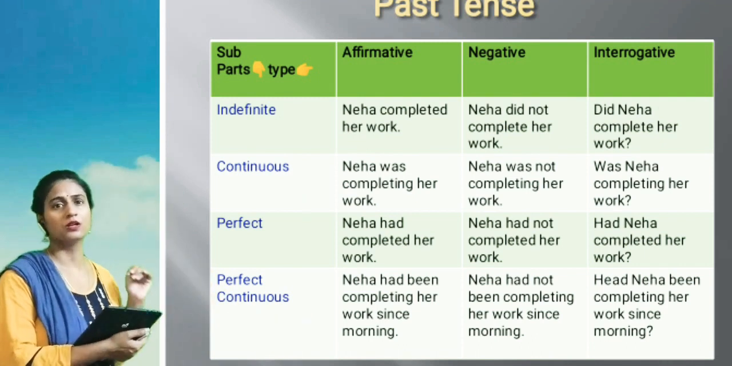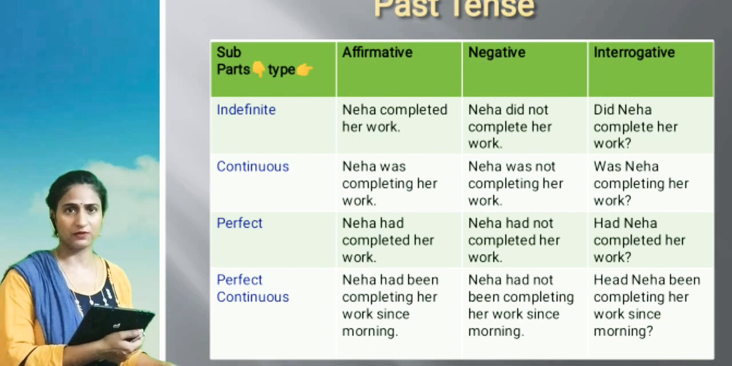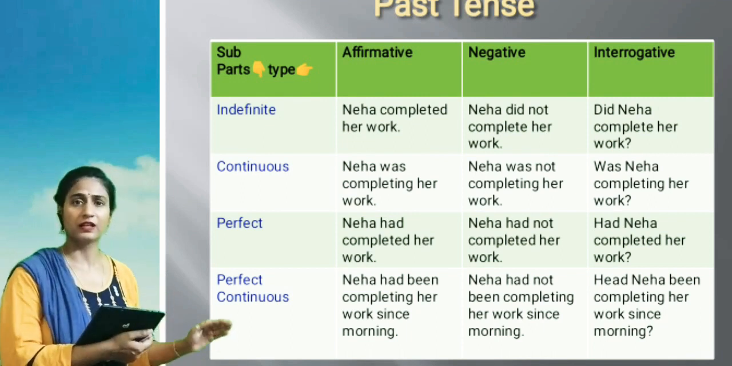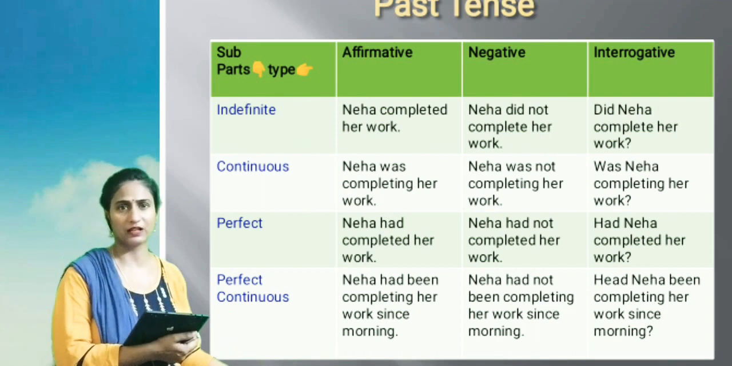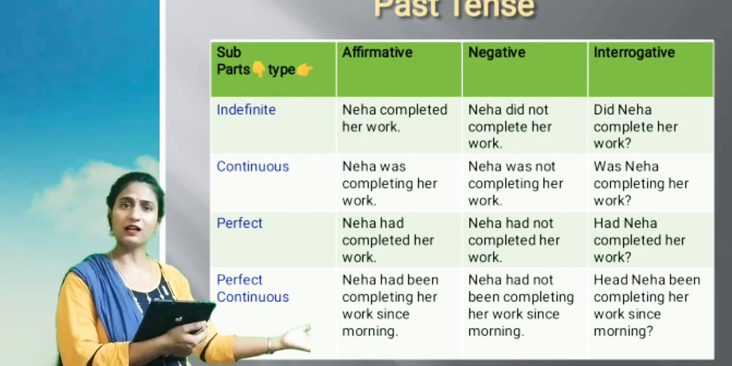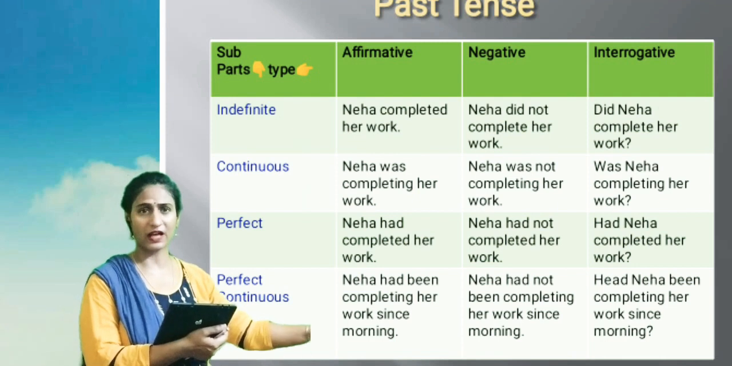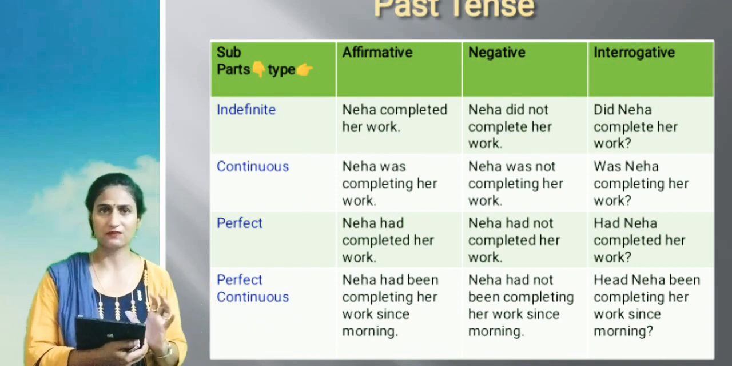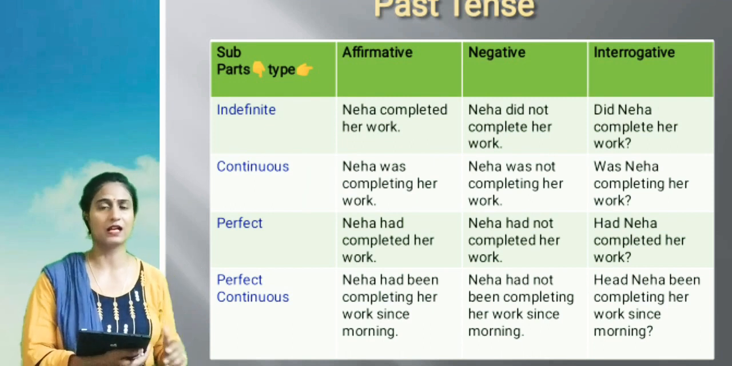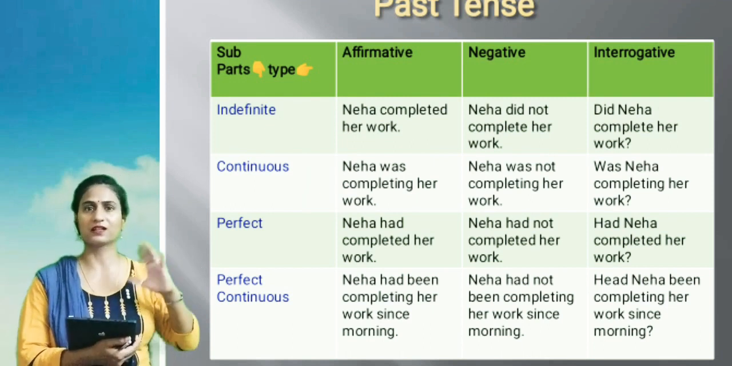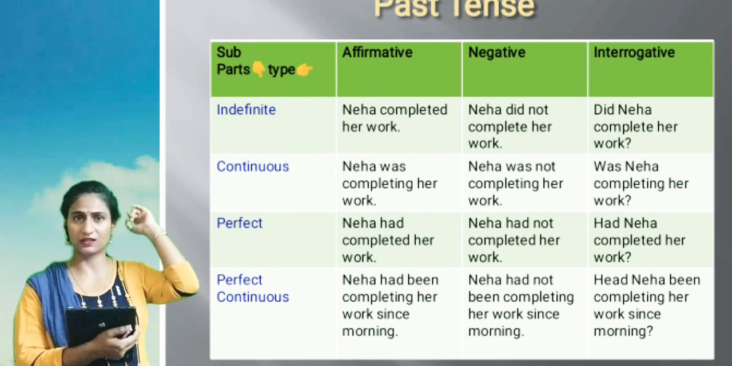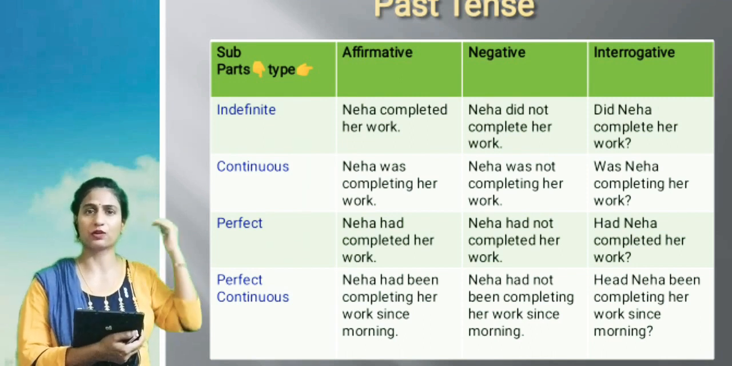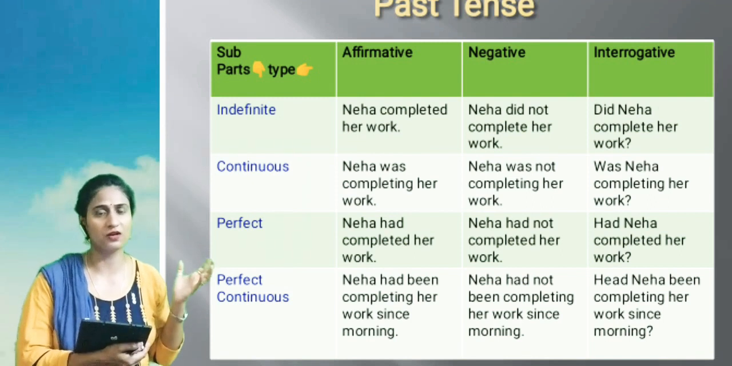Now come to past perfect continuous. Neha had been completing her work. Neha had not been completing her work. Had Neha been completing her work? And a question mark. So this is the table, and this is very easy for you. You can make it very easily, and you can understand the difference between what you used in the previous table, that was of present tense, and what you are using here, that is the table of past tense.